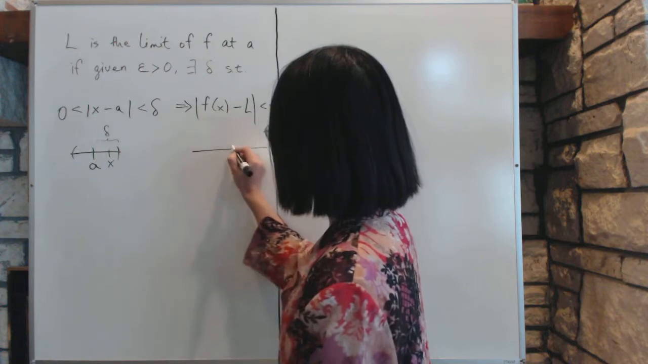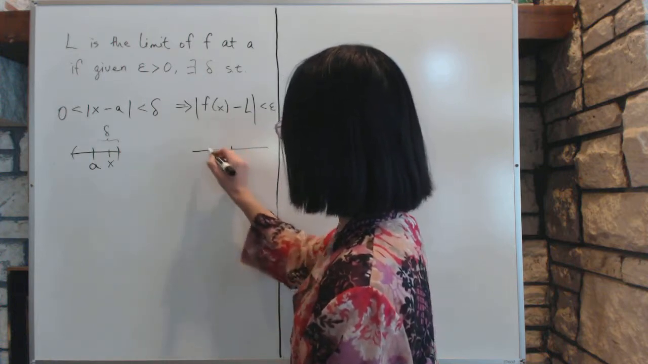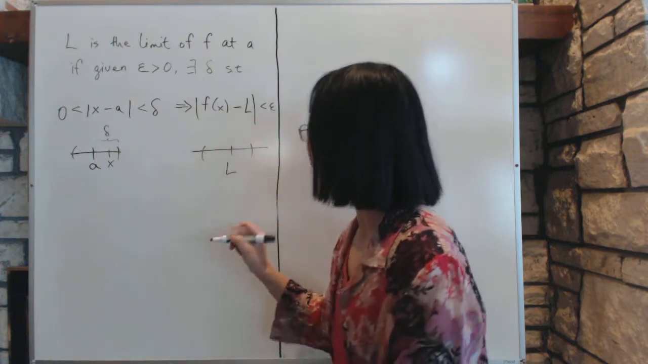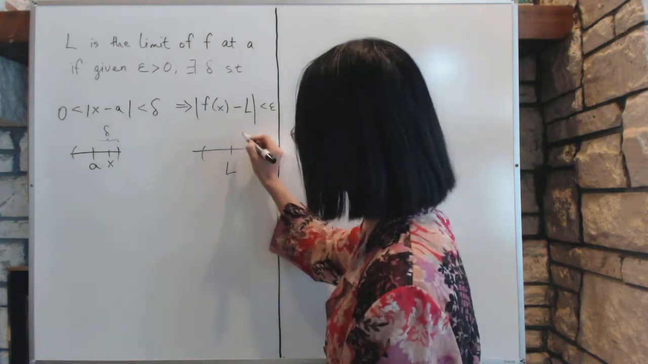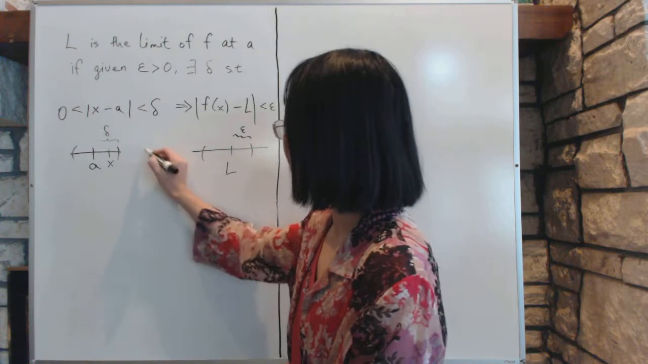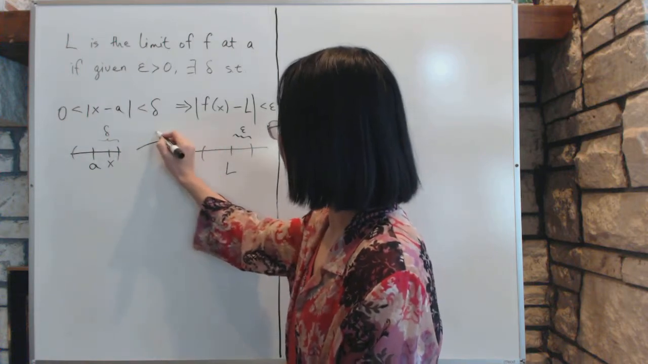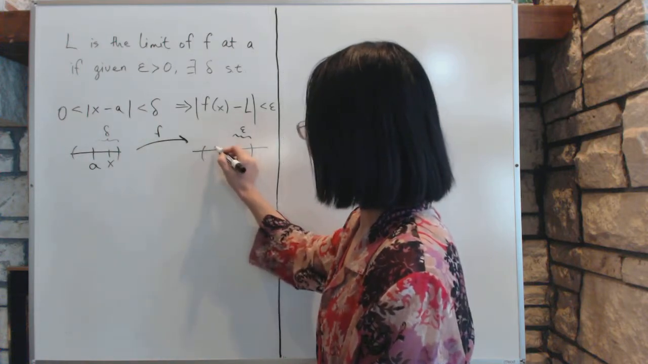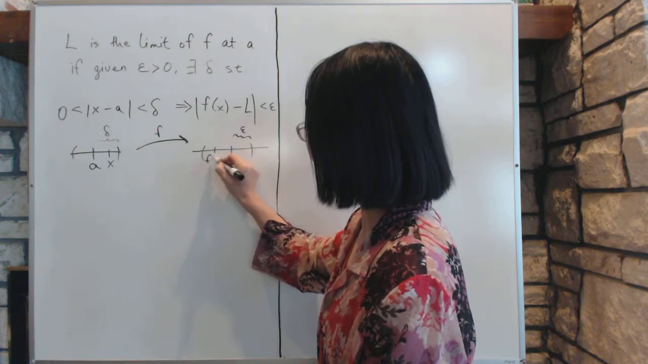then over here, around L, we draw an epsilon neighborhood like this. This is epsilon, and then the function f will shift the x right in here. This is f of x.